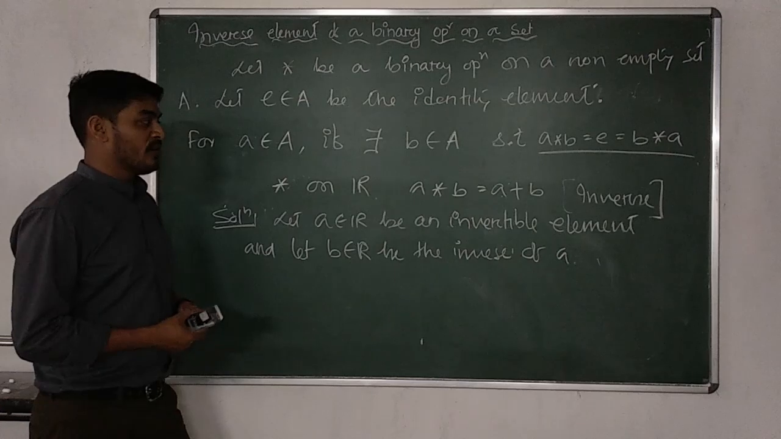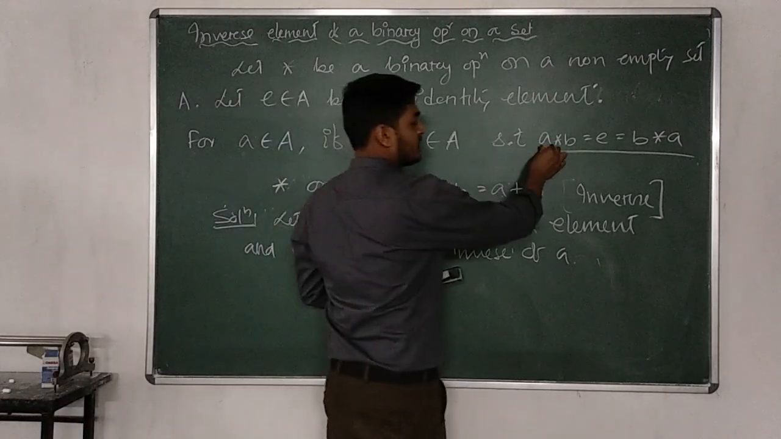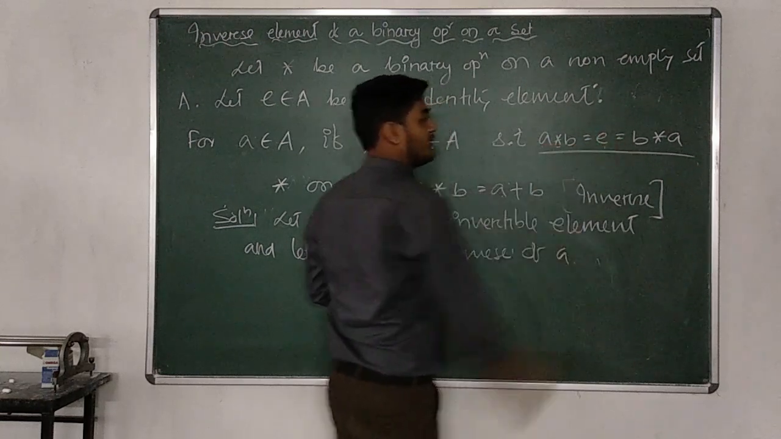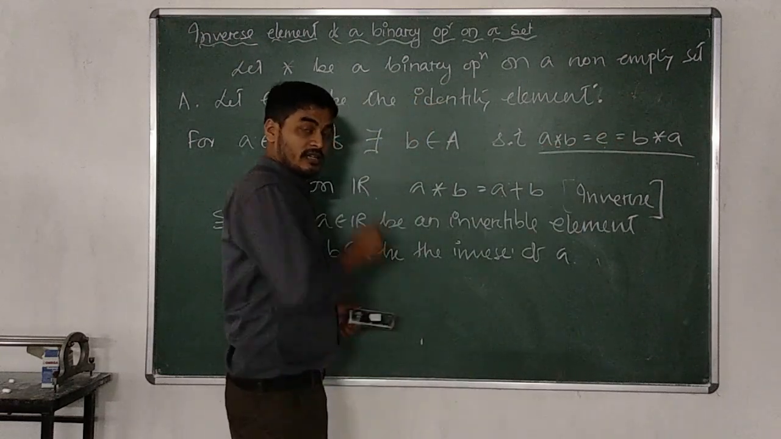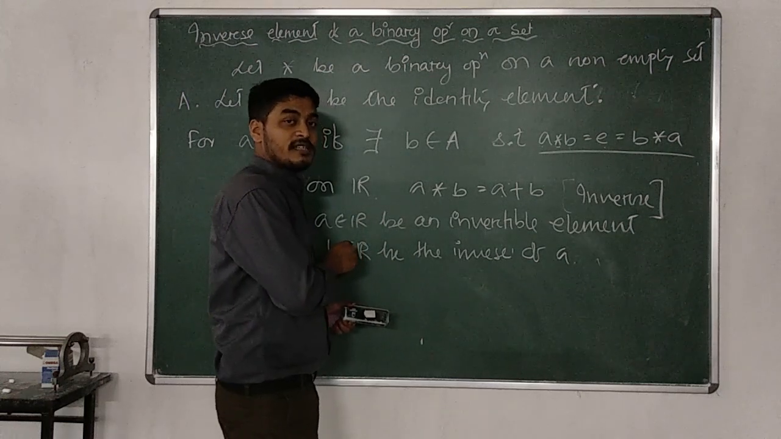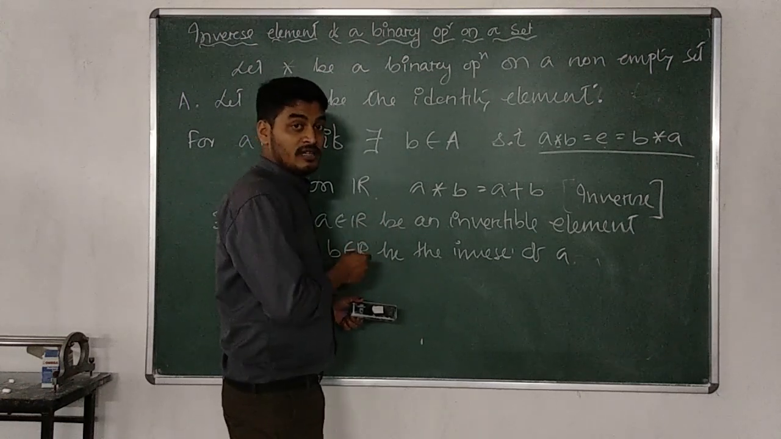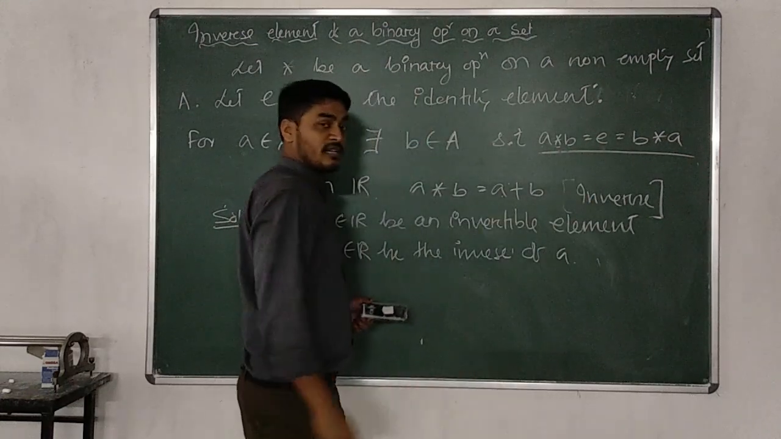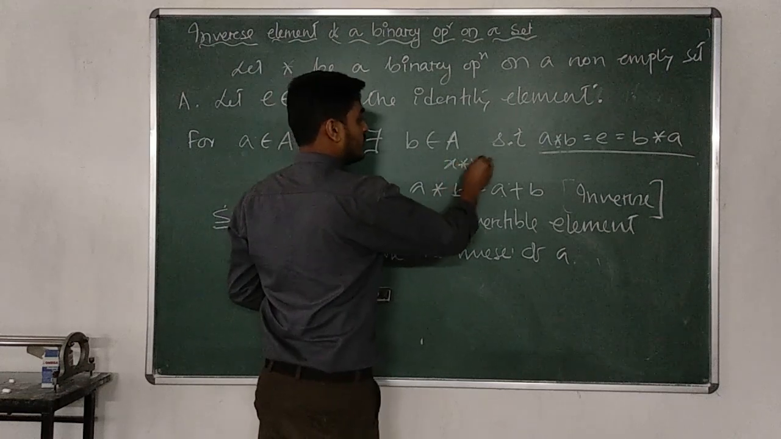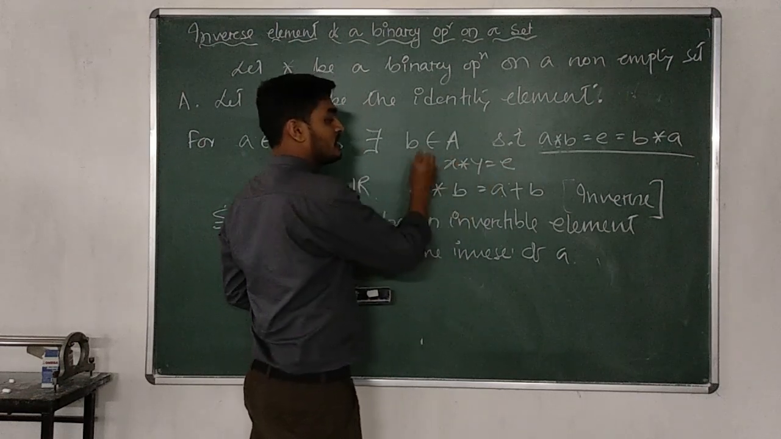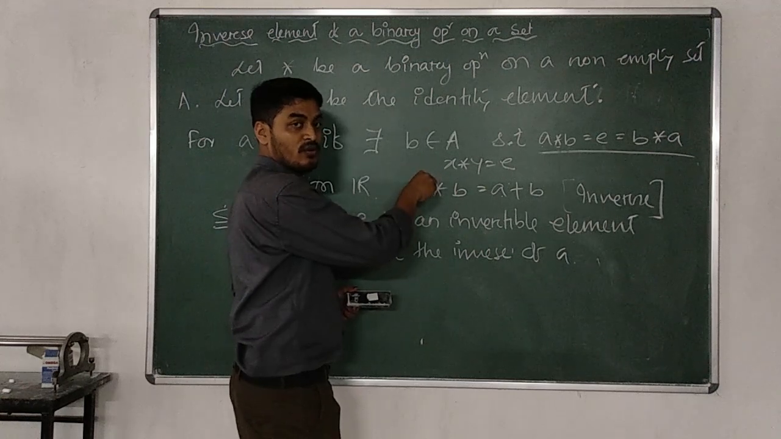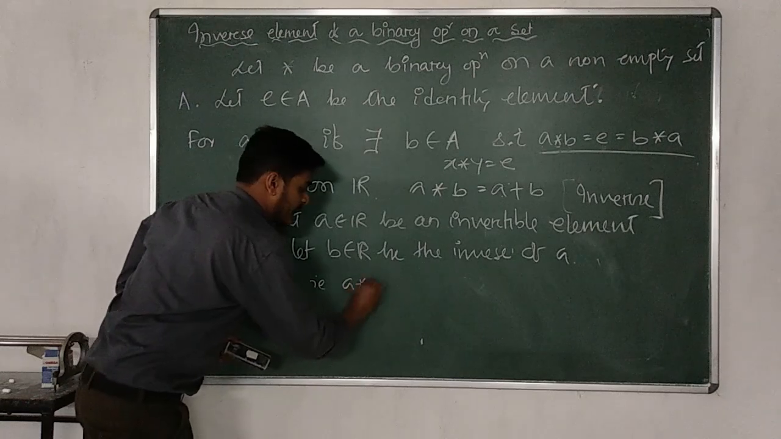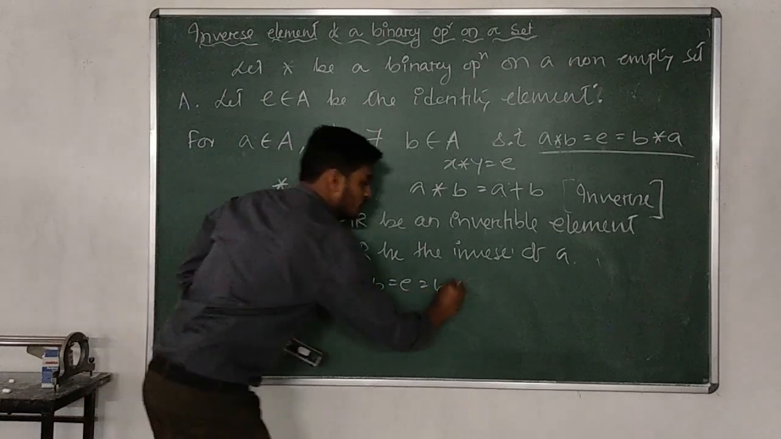If B is the inverse of A, we know that if any two elements satisfy this condition, that after having the operation between A and B we have the identity element, then one of them is known as the inverse of the other. Here we have considered B is the inverse of A. That means A star B equal to E. Am I correct? If they are inverses, then their operation must give the identity element. Suppose x star y is equal to the identity element, then y will be known as the inverse of x, and x will be known as the inverse of y. Here B is the inverse of A, that is, we can say that A star B is equal to E equal to B star A.